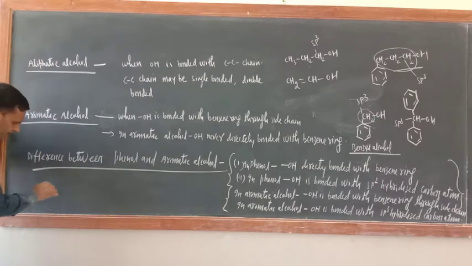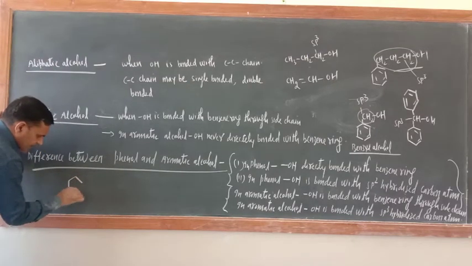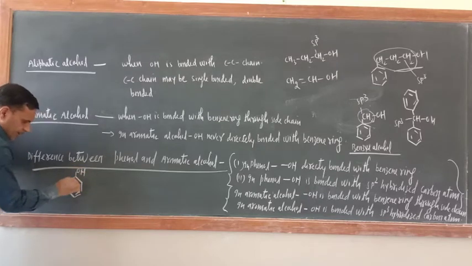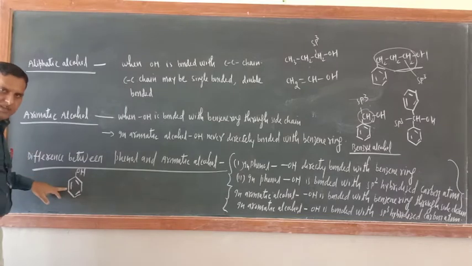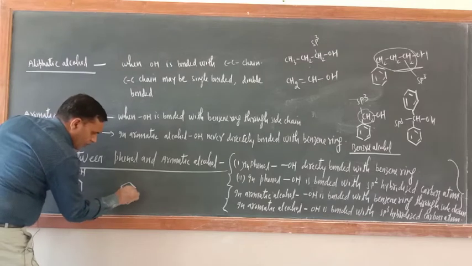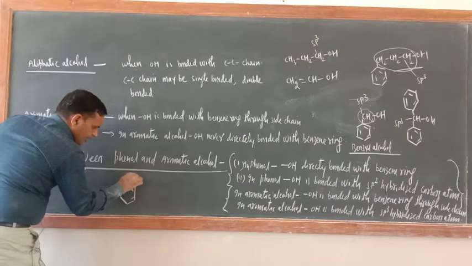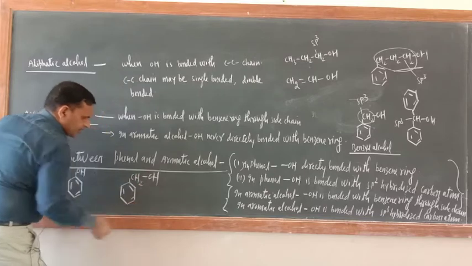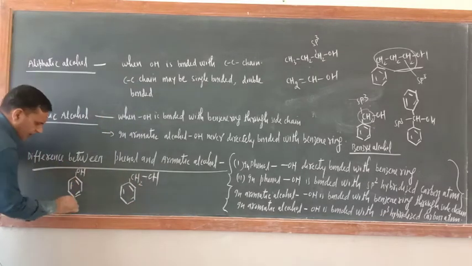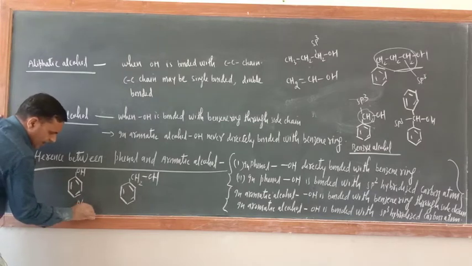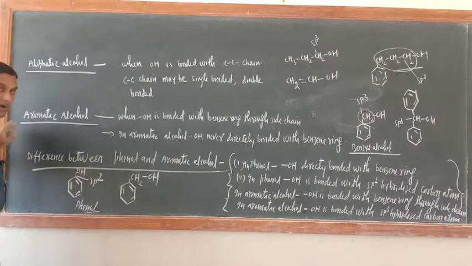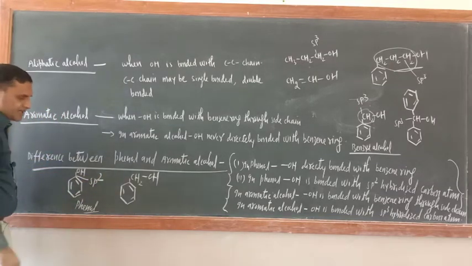Just try to understand. In phenol, this is phenol. OH is directly bonded with benzene ring. Correct. Now in aromatic alcohol, what is happening? OH is bonded with benzene ring through side chain. So that is the difference. Another difference is also there. In phenol, the OH group is bonded with sp2 hybridized carbon atom.